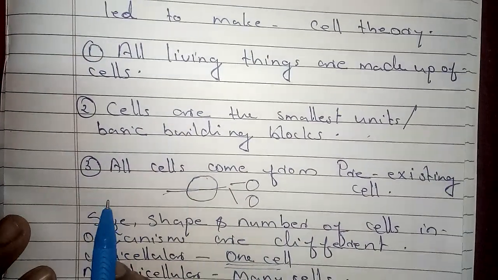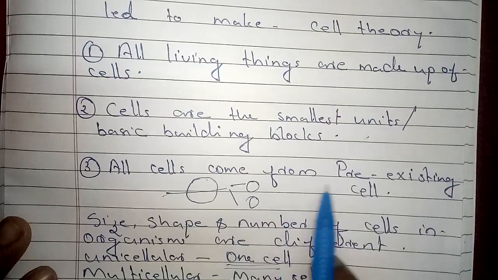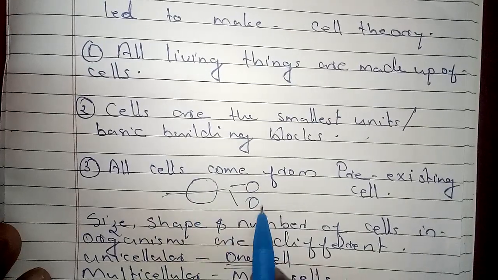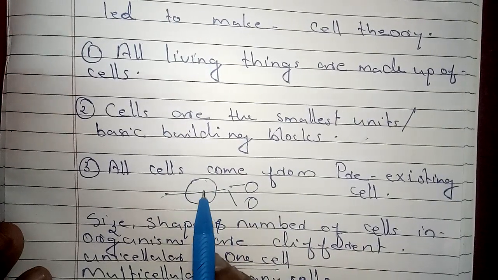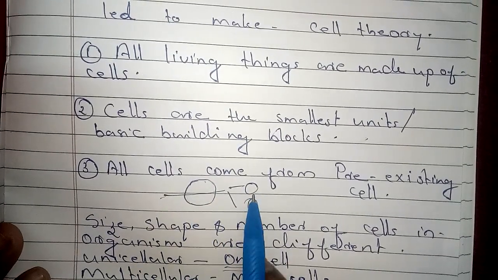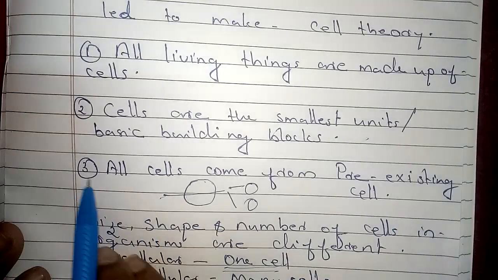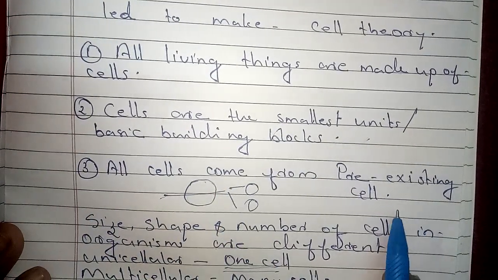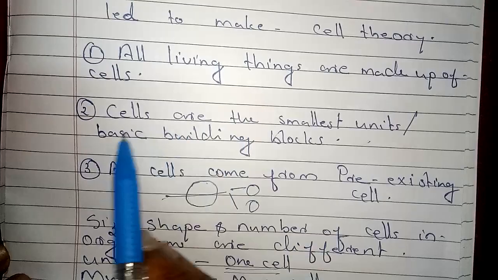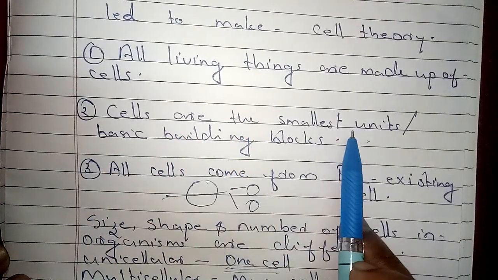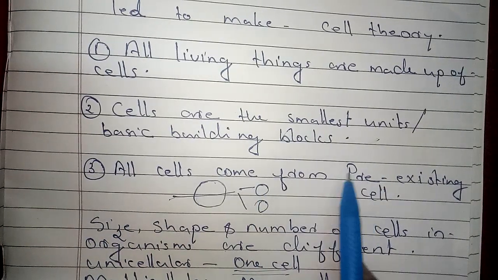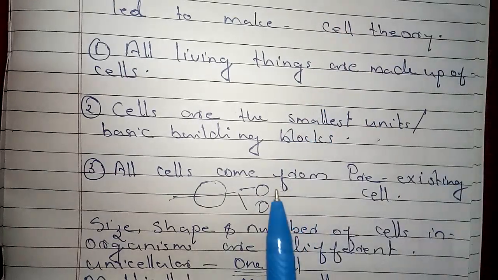And the third point is that all cells come from pre-existing cells. What do you mean by that? Without an old cell, new cells cannot be formed. This is an old cell and this particular cell is undergoing division, and after the division of this old cell we are getting 2 or 4 cells. That is the meaning of this point. All cells come from pre-existing cells. Have you got it? What are the points? All living things are made up of cells. The second point is that cells are the smallest unit or building blocks of organisms, and all cells come from pre-existing cells. These 3 points are included in cell theory.